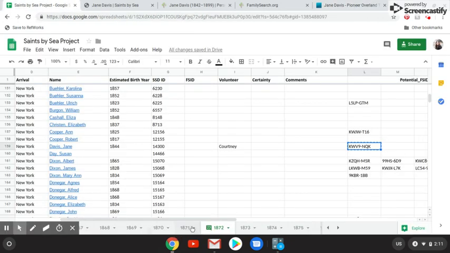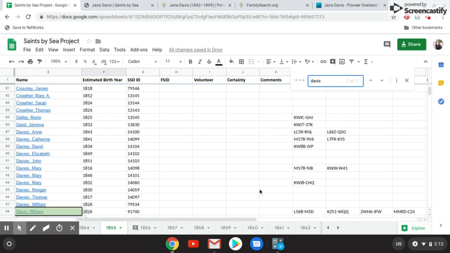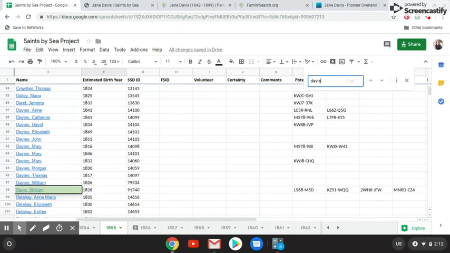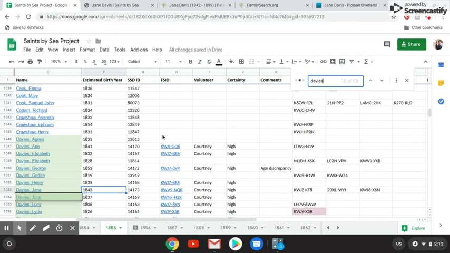So in that case, we're going to go back to the master list and we're going to go to the year 1855. Here we are. And we're going to go ahead and do a Control F search for last name Davis, see if we can find anything. And it's not looking like there are any results. Okay, so we have a William, but that's not what we're looking for. So if this is the case, sometimes there might be misspelling. So let's try Davies and see if we can find anything. Aha, Minnie Davies.